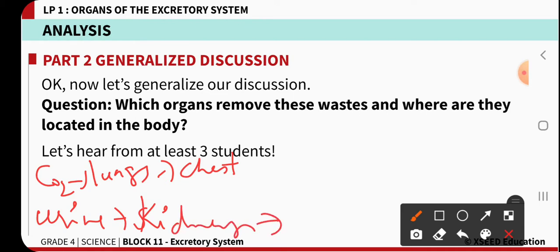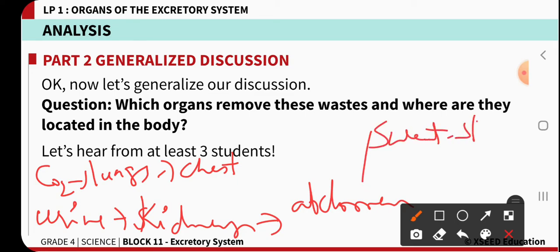They are present near the abdomen region, lower abdomen region. If it is your sweat, it is released by skin. Skin is the outer protective layer present all over the body. Now the large intestine, in the lower abdomen region, is releasing the waste, that is feces.